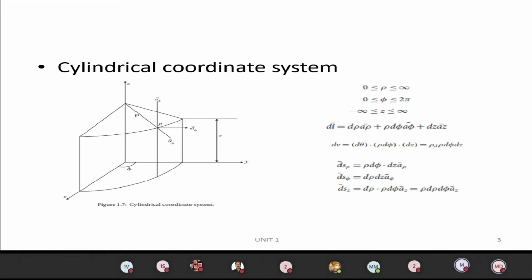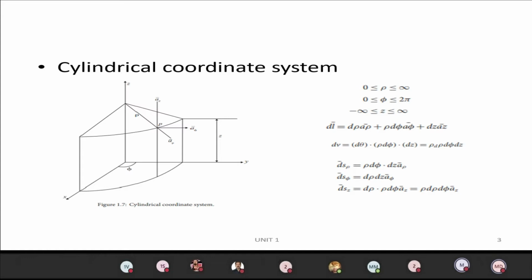Then the next one is the angle of rotation, phi. Phi varies from 0 to 2 pi, and we call it the azimuthal angle. The third one corresponds to the height of the cylinder, z, and we can place the cylinder in the region from minus infinity to plus infinity.